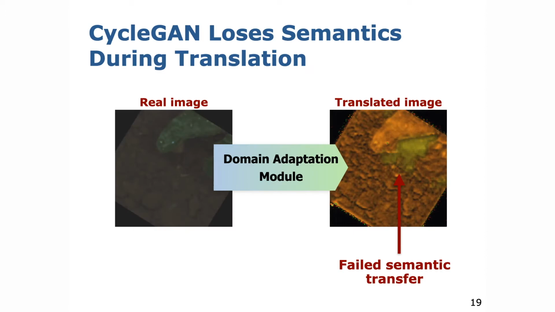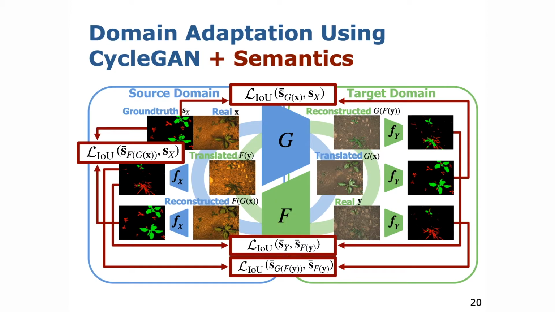The problem with CycleGANs is that they give no guarantee to preserve the semantic information for the translated images. However, semantic consistency during translation is key to train the Target-FCN. We propose additional semantic consistency constraints for training the domain adaptation.